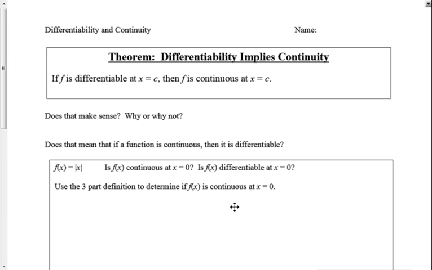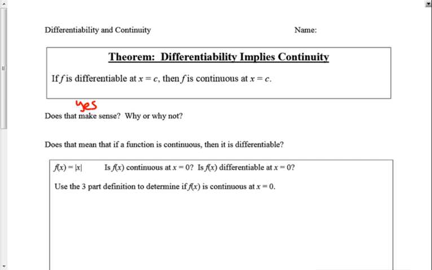So if we write that in math terms, if f is differentiable at x equals c, at a point, then f is also continuous at x equals c at that same point. And does that make sense? I mean, it should make sense. I hope that it makes sense. So yes, I think that it makes sense. Now, why does it make sense?